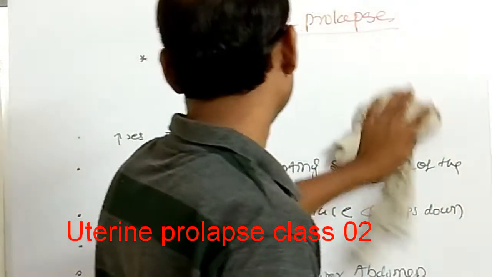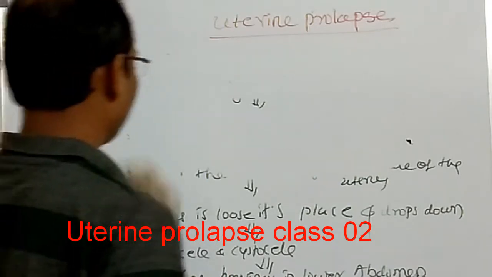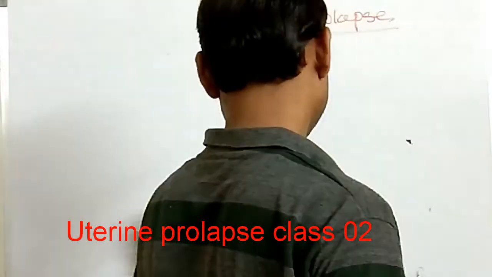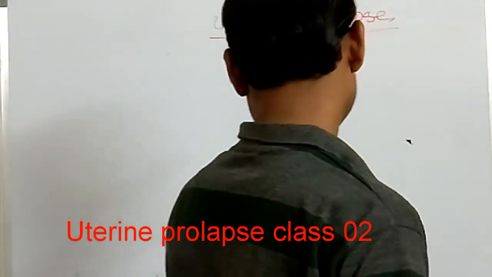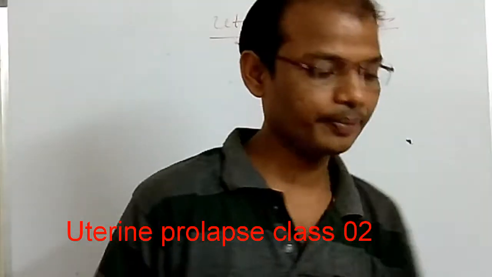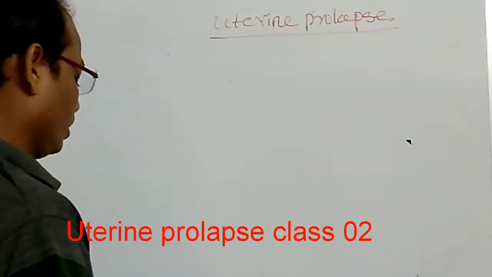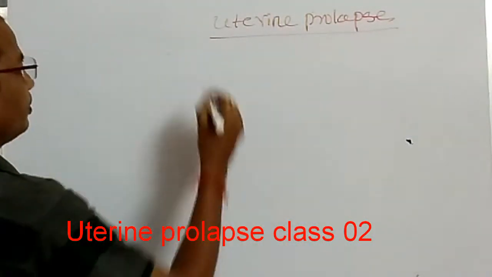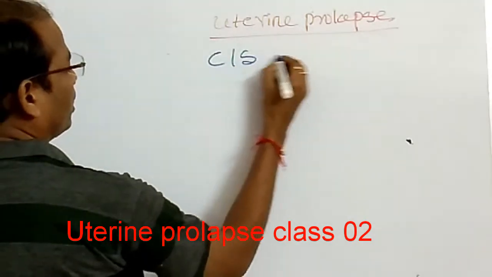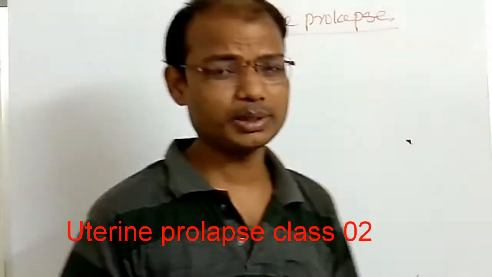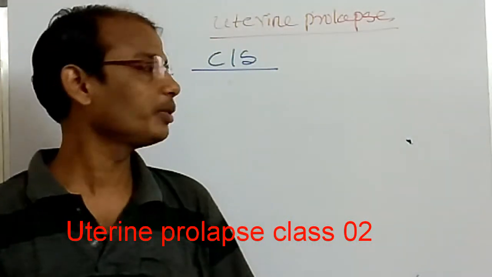Next, after the pathophysiological condition, the clinical manifestations of uterine prolapse. What clinical symptoms are most probably seen in uterine prolapse?